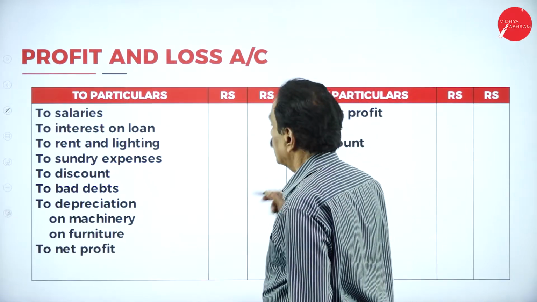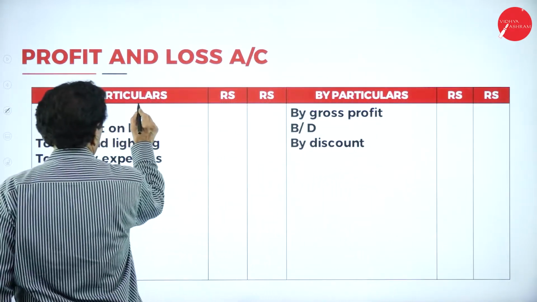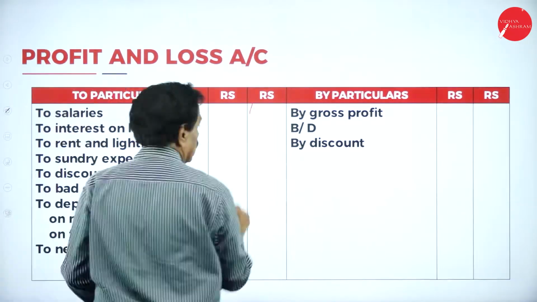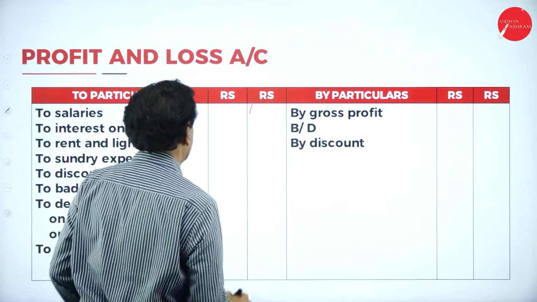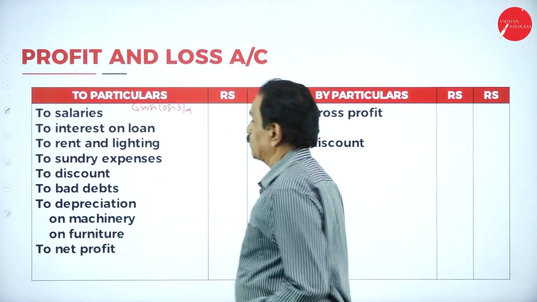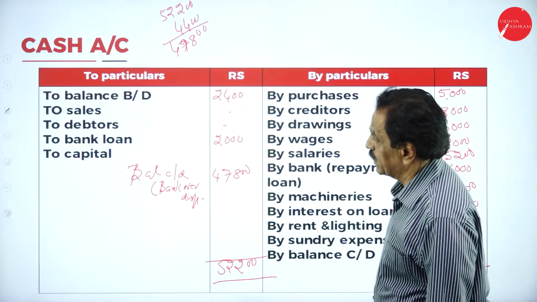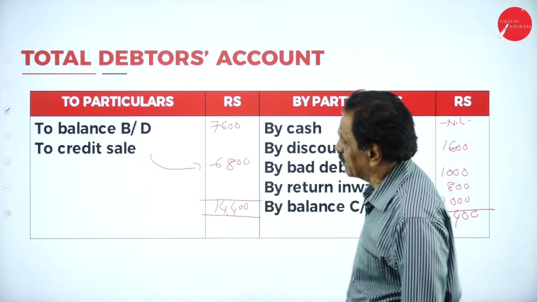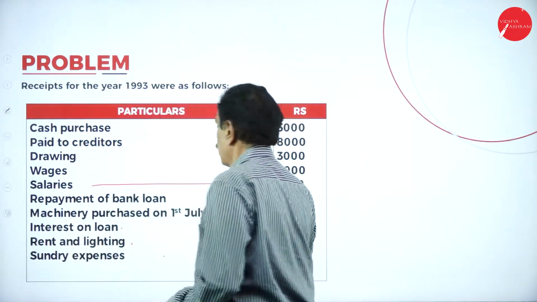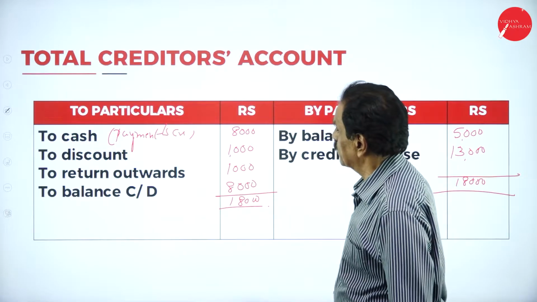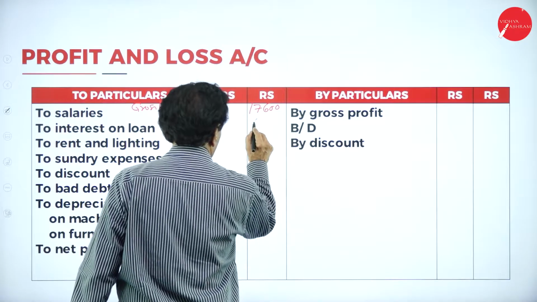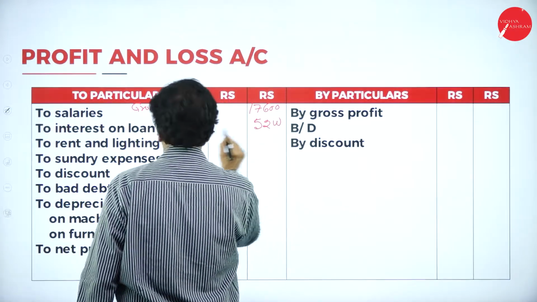Here, gross loss brought down. What's your gross loss? 17,600. You'll put the expenditure one by one. First is your salary, how much you paid. See that in your cash account. How much salary paid? 5,200. Salary 5,200. No adjustment is there.